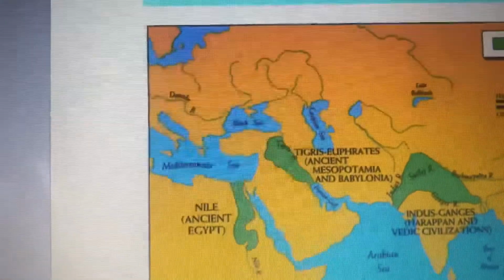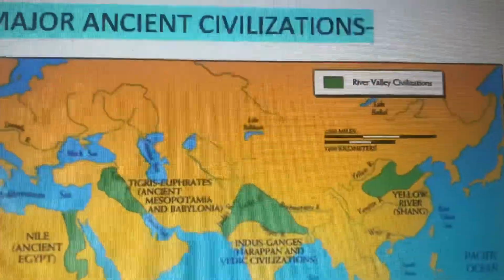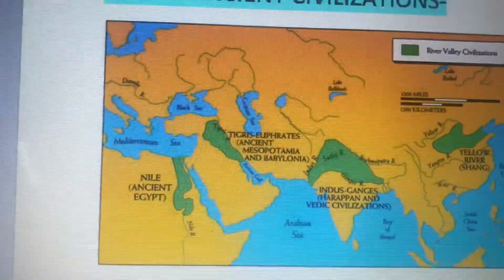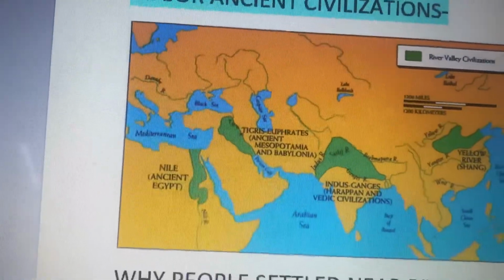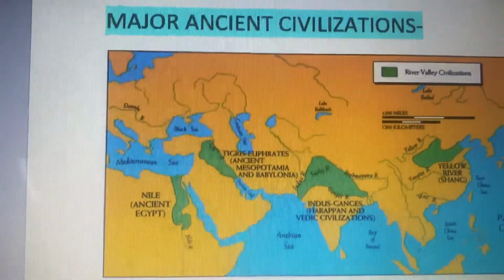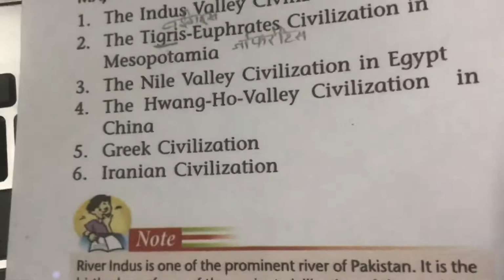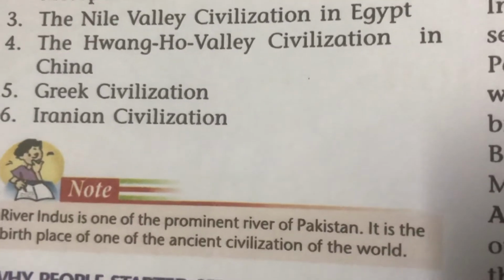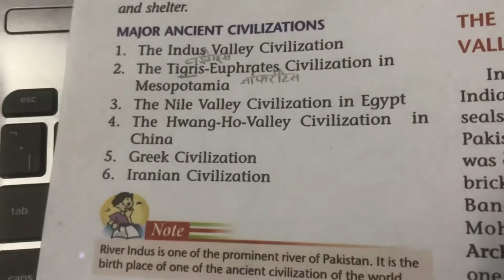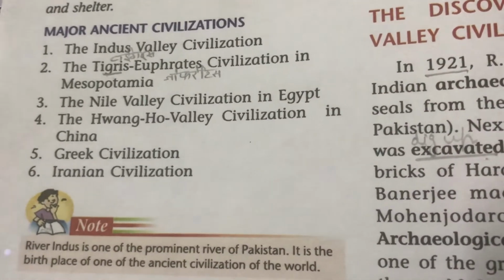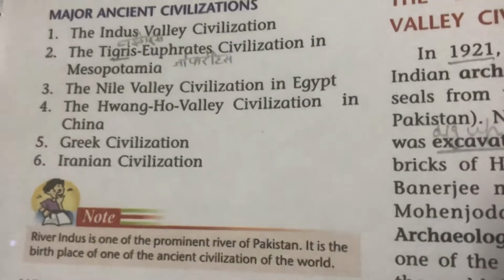And the fourth was the Hwang Hu civilization that was found near the Hwang Hu River, and that is in China. And the next were the Greek civilization and the Iranian civilization. These were the civilizations which were found around the time the Indus Valley civilization was found. These all were the major ancient civilizations.